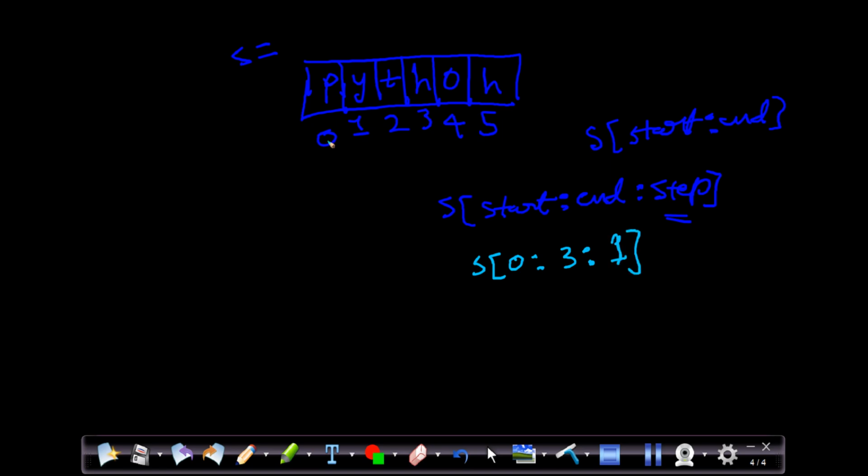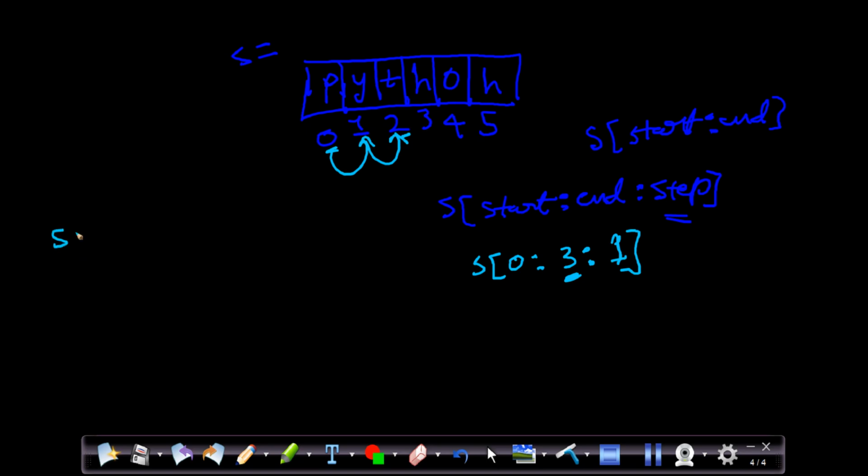What happens is it will start from the 0th index, and just because we have given step 1, it will move only one step from the previous index to the next index. We have given 3 here, so it will not go after 2, because 2 is the previous index to the 3.